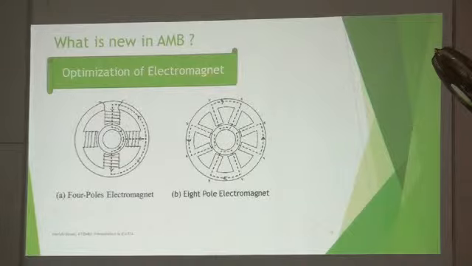How do we optimize? The first electromagnet which we made was a 4-pole. After going through literature, understanding and modeling, we found this 4-pole electromagnet has a strong coupling, which will be taken up in the later paper by Rajesh tomorrow. He has a complete paper on this. So this is a coupling. If I want to uncouple the permanent magnet or electromagnet, naturally I need to break it. This is what we are doing now.